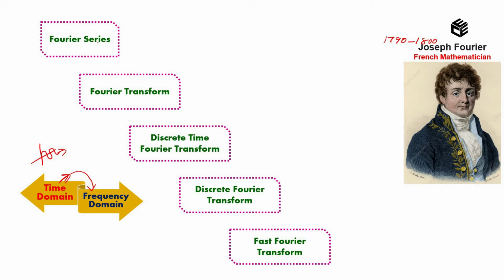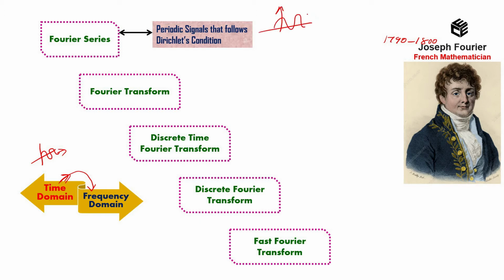So first let's consider the Fourier series. Fourier series is applied only for periodic signals that follow Dirichlet's conditions. If we consider a signal in time domain, the signal can be transformed to frequency domain using sine and cosine trigonometric functions. Why are we specifically considering the sine and cosine trigonometric functions?